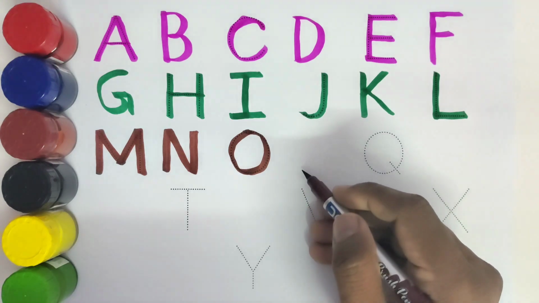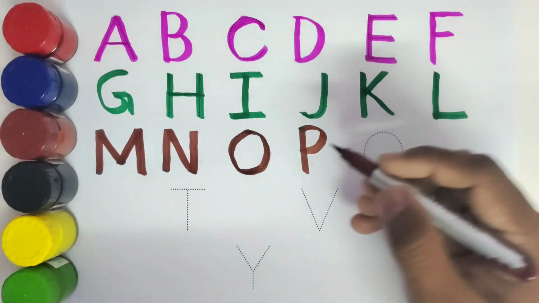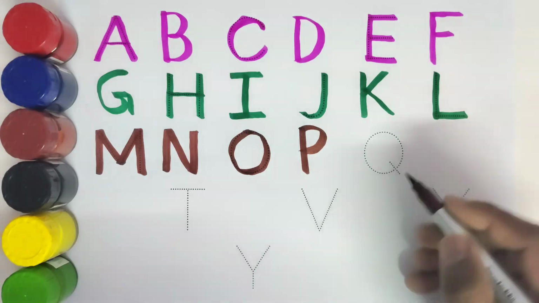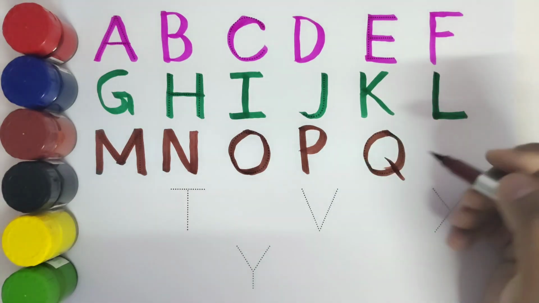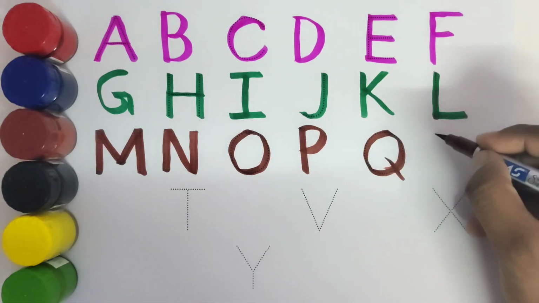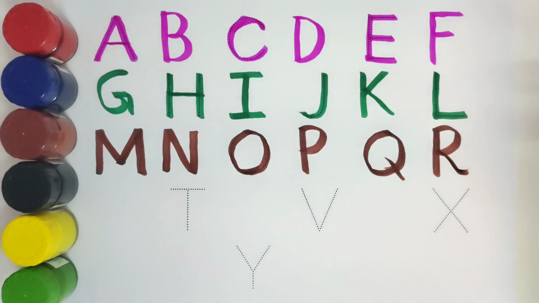What comes after O? P. P for parrot. This is Q. Q for queen. What comes after Q? R. R for rose.